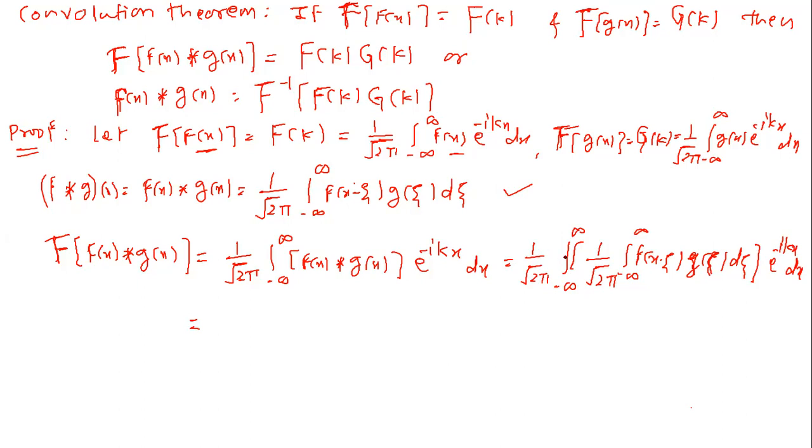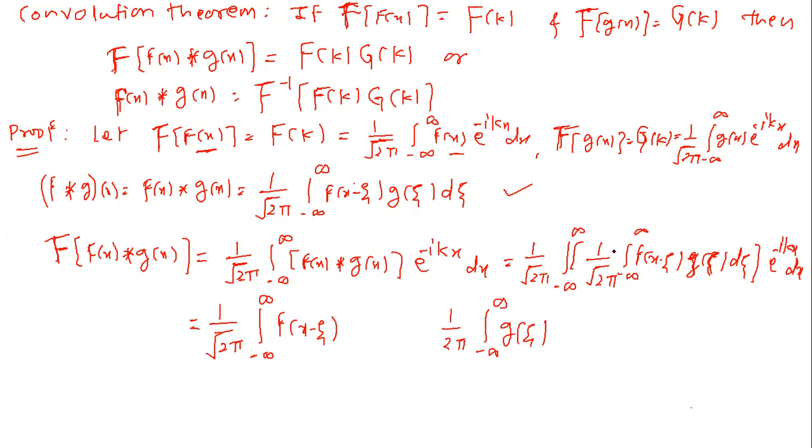Now I keep these terms as they are and simplify the rest. First of all we simplify the zeta related terms: 1 upon root 2 pi, integral from minus infinity to plus infinity of g of zeta.